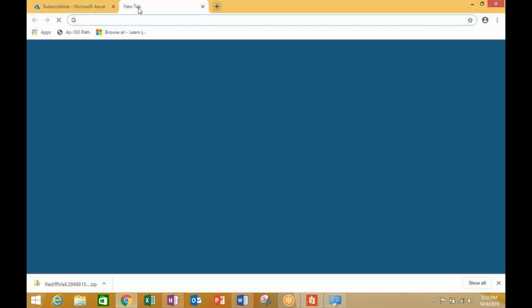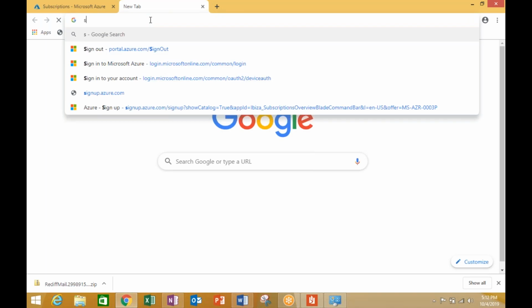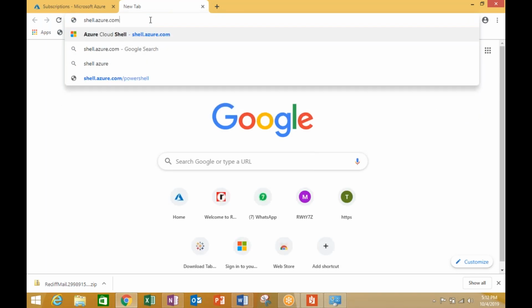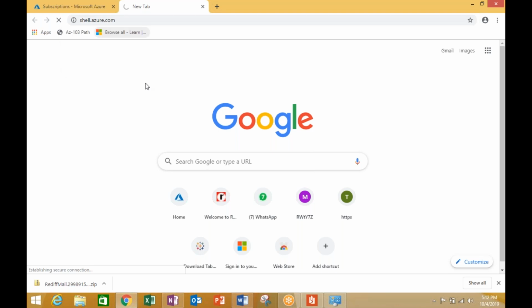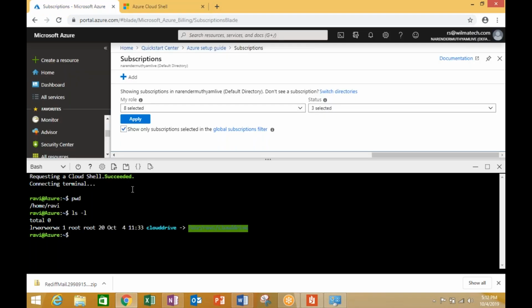I've opened a new browser here and I can type shell.azure.com. There it is. When I type shell.azure.com in a new browser window, the shell environment opens for us, which is very similar to the environment you see over here.